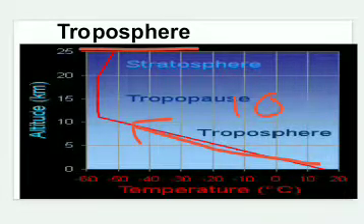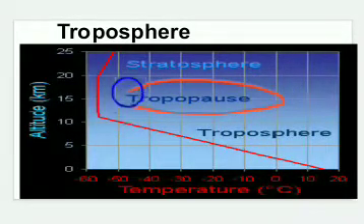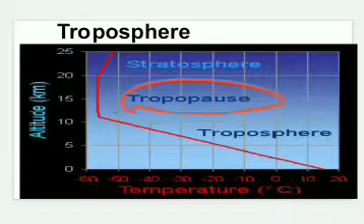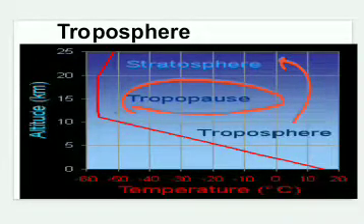Now exactly above the troposphere is the tropopause. The tropopause is also a part of the troposphere, but it is a layer that separates the troposphere and the stratosphere.